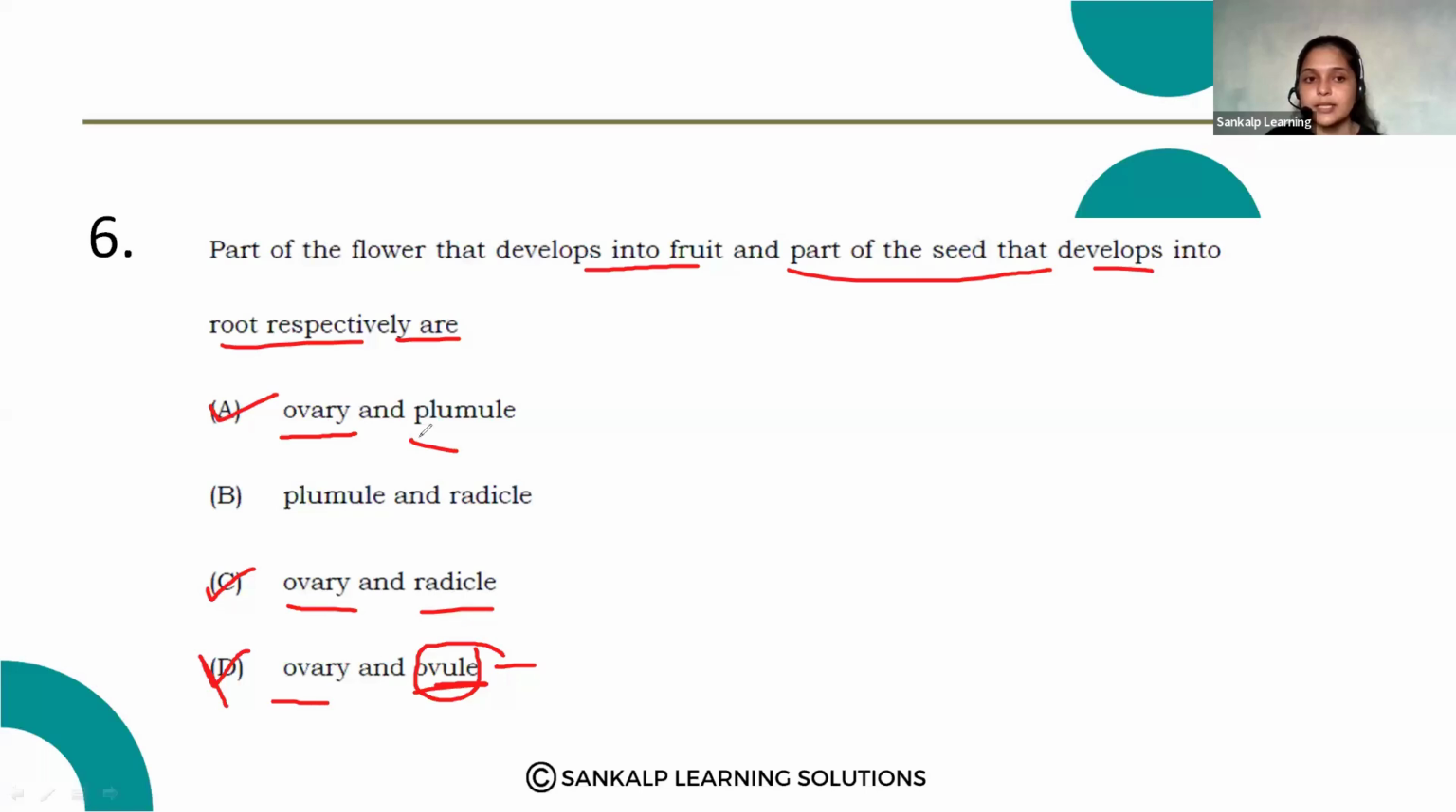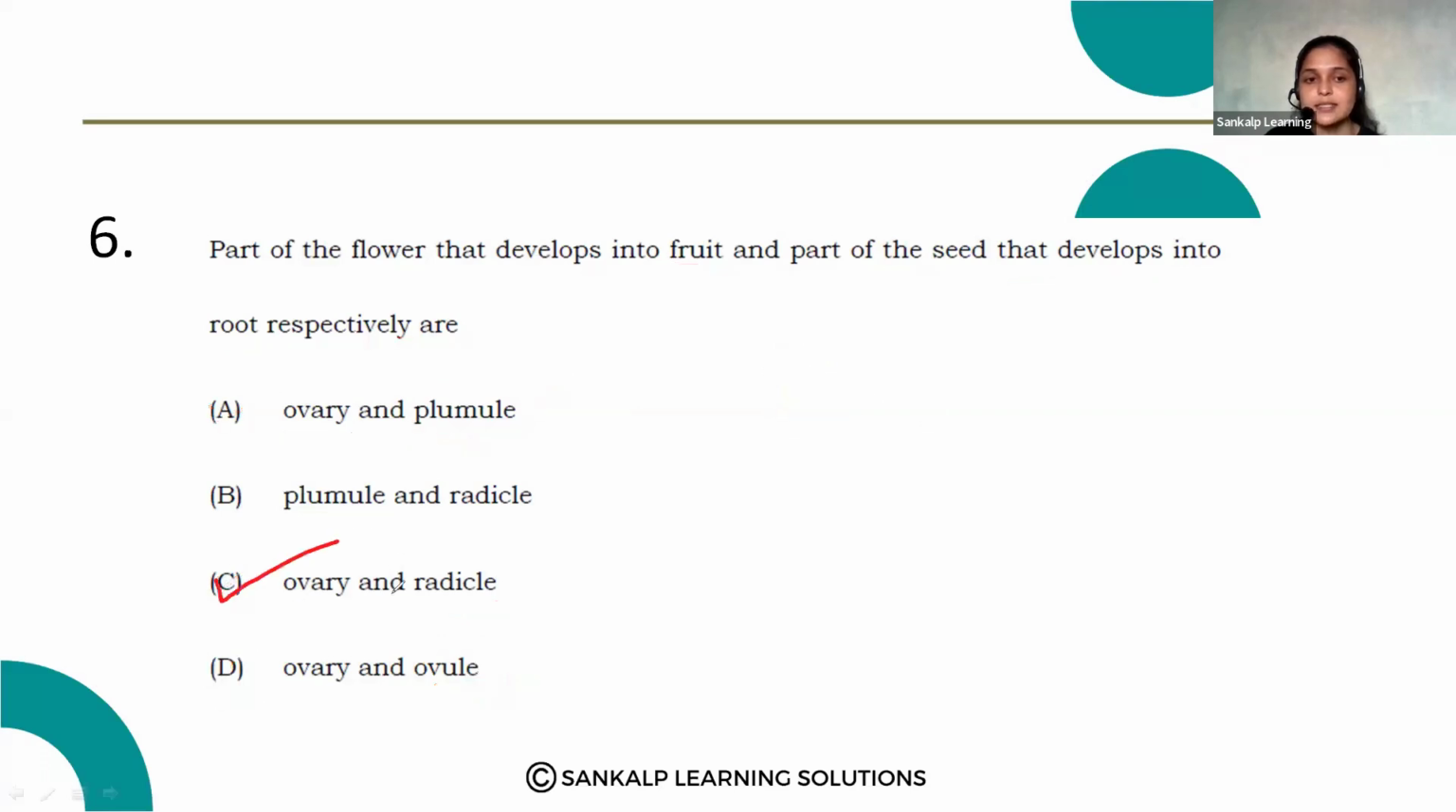Right. Then option A and C. So plumule and radicle. Here in a seed, this plumule will develop into which part of the plant? Yes, radicle will develop into root, plumule will develop into the shoot of the plant, right? So which is the correct answer? Option C is the correct answer, ovary and radicle.